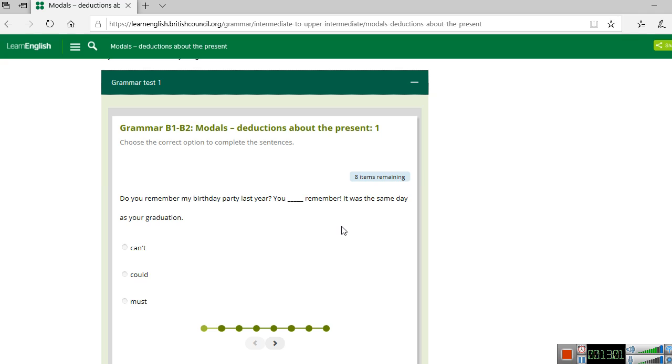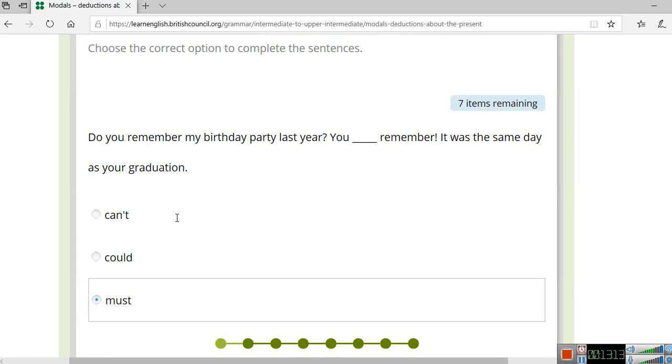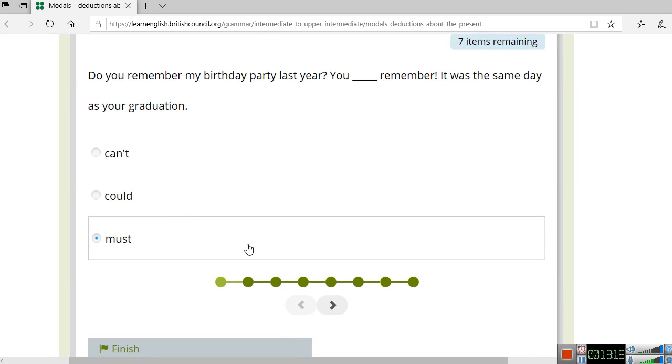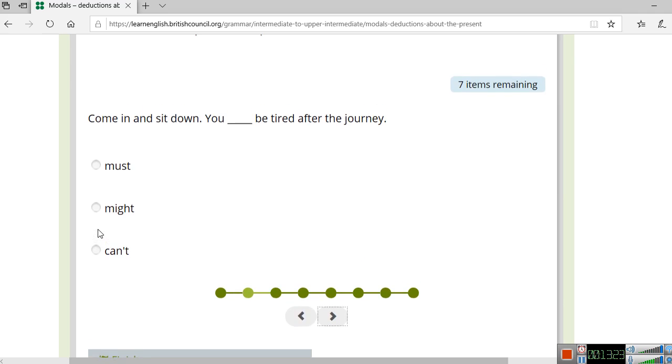It's must, because it's true. Do you remember my birthday party last year? You must remember it was the same day as your graduation. All right, very well. I'm going to mark it, and we're going to see the results in the end. Now let's look at this second one.